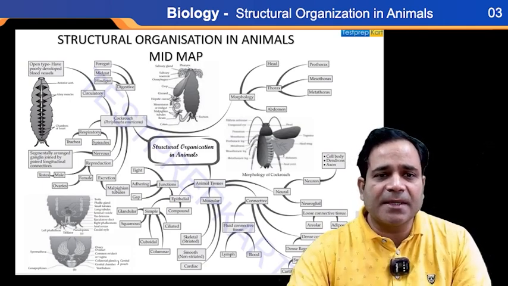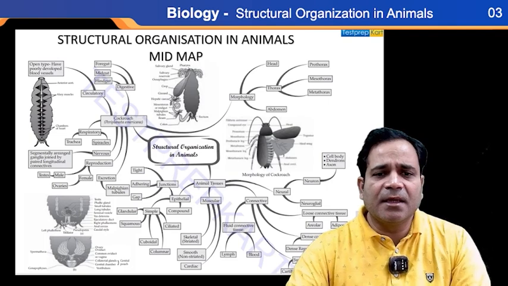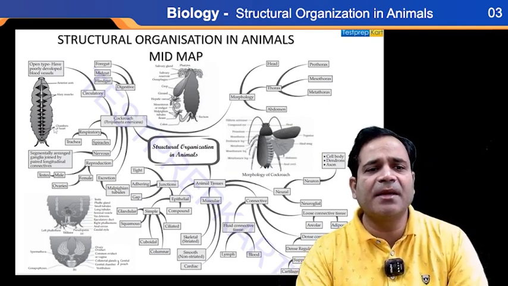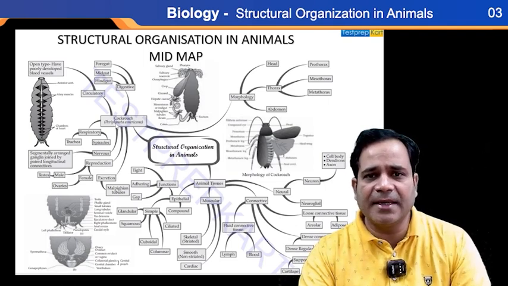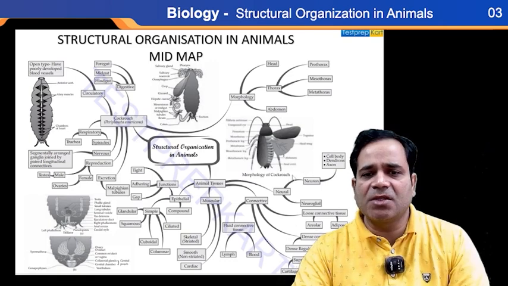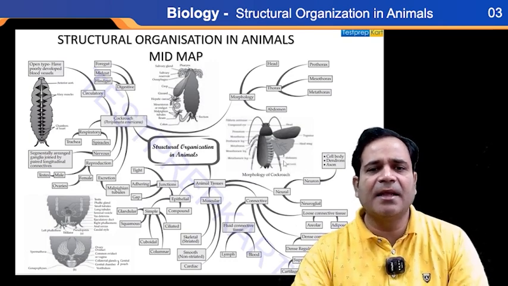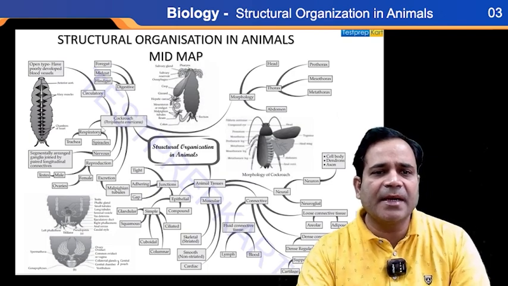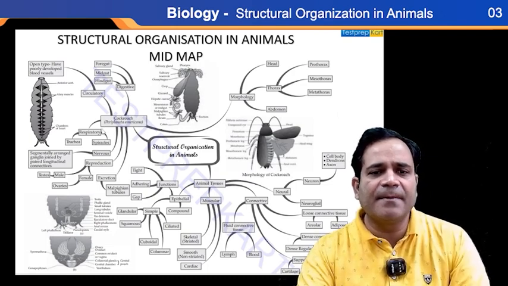So see here, animal tissue classification is clear. What should we read here only? Cockroach. Yes, cockroach. And some morphology of cockroach is given here, and here is the anatomy of cockroach, right? Is that clear?